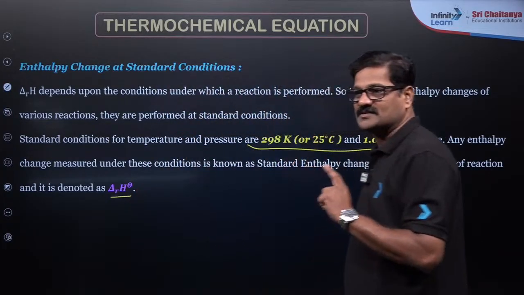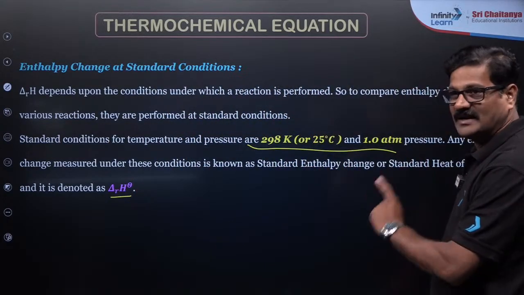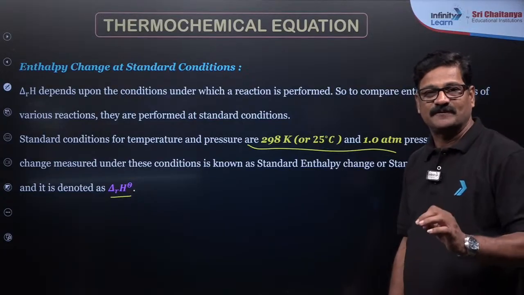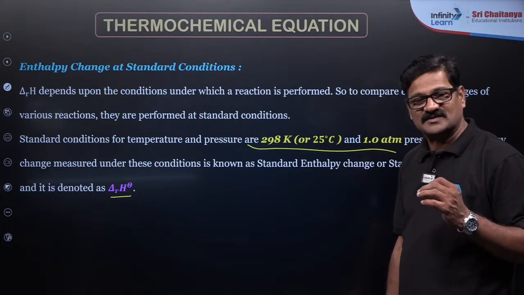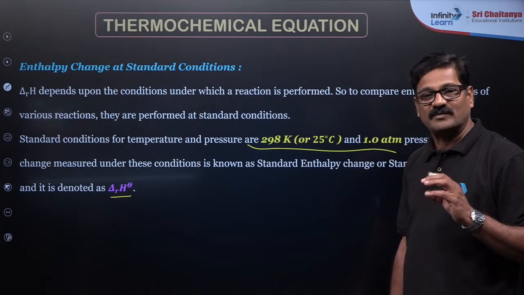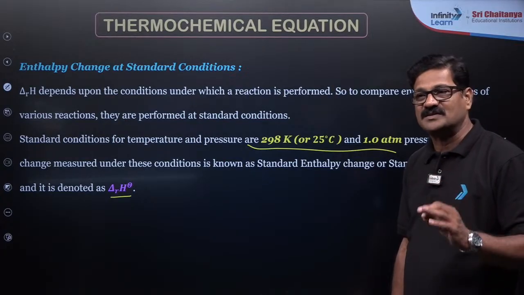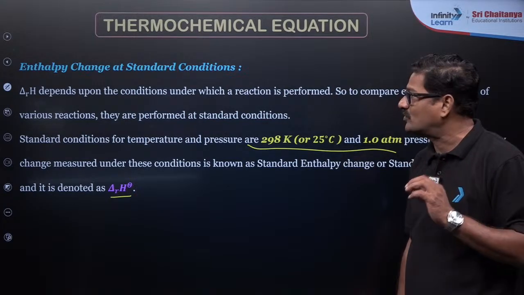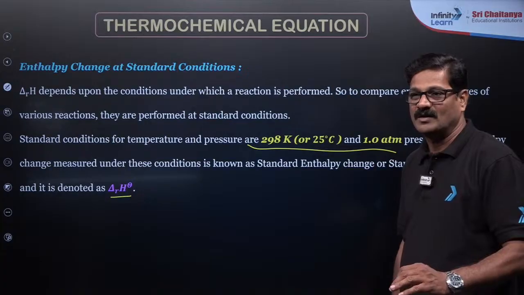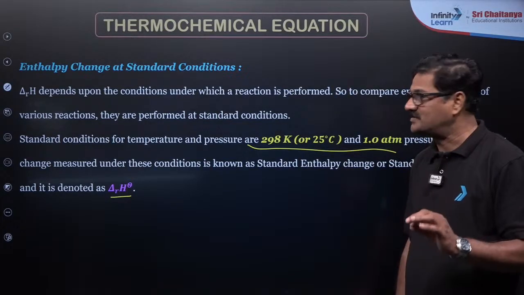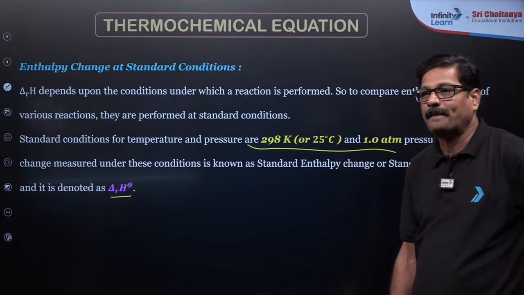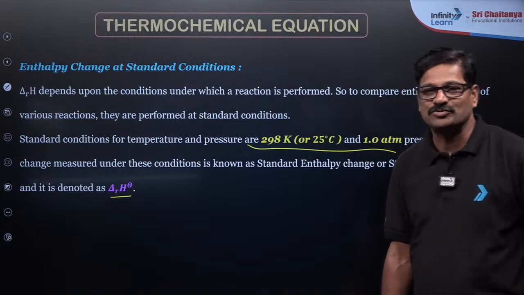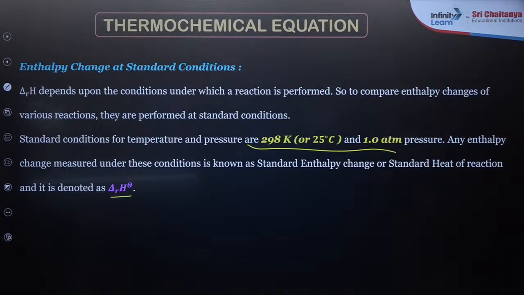Let us focus on the technical terminologies in thermodynamics, especially thermochemical equations. Just by using definitions you can solve questions. Technical definitions are very important. Clear? Any doubt?